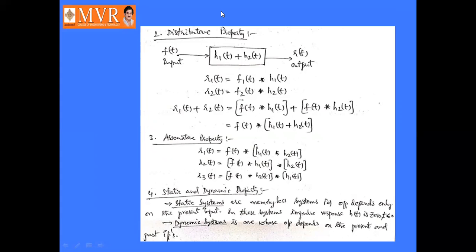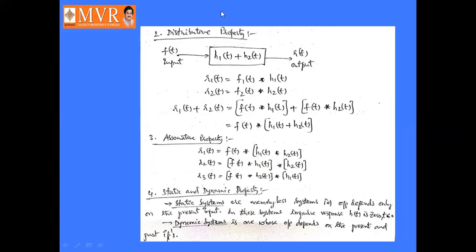Distributive property, associative property, and commutative property, and the last one is the static and dynamic property. We already know about static systems and dynamic systems. Static systems are memoryless systems. They don't have any memory or any storage device.